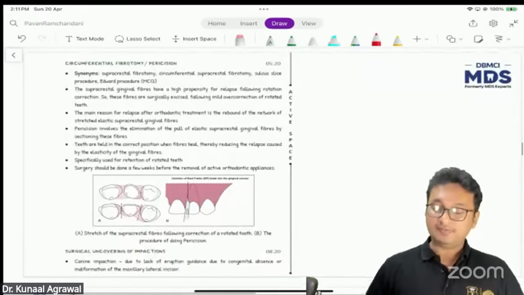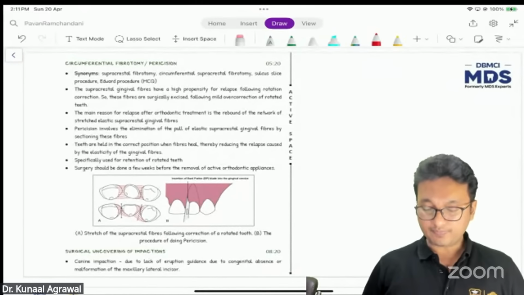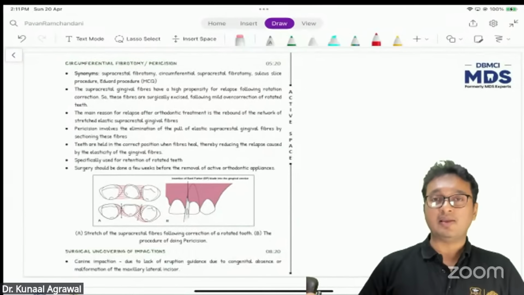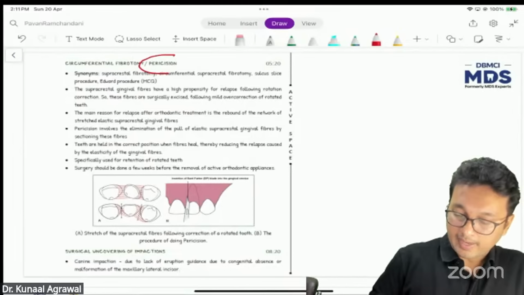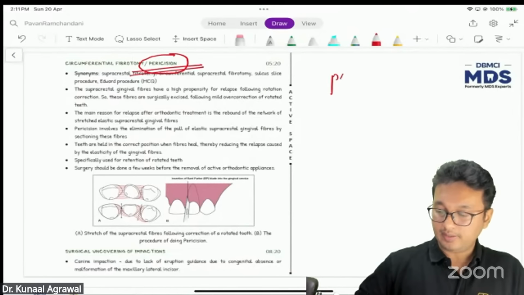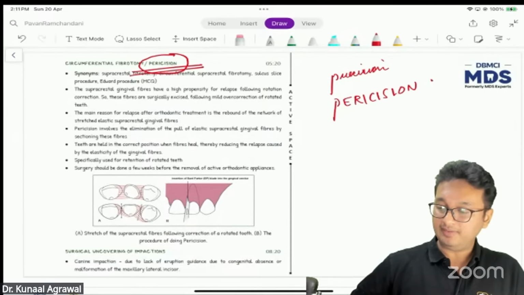Again, we have seen that in the notes, in the live lecture, and in the recorded lecture. Circumferential supracrestal fibrotomy is also known by the term pericision. It is pericision, not precision. Please make a note of it.